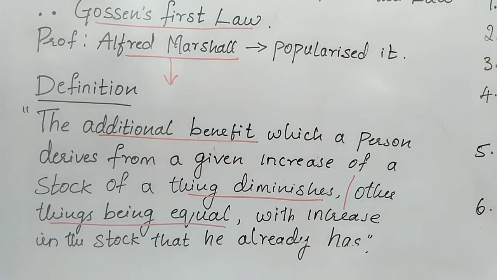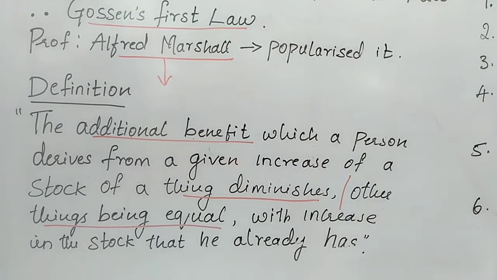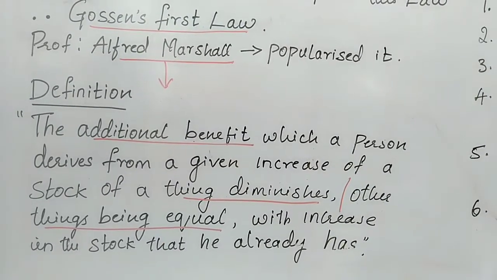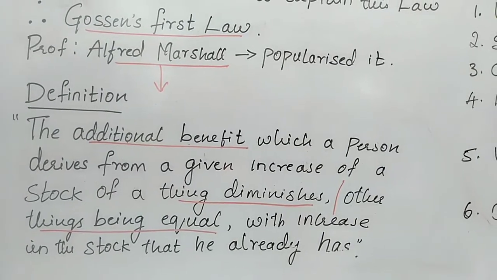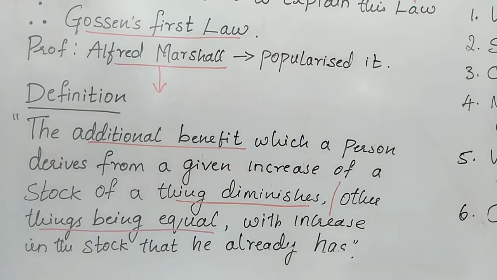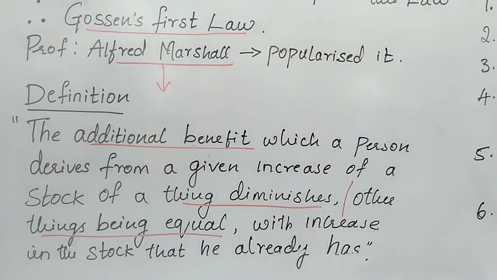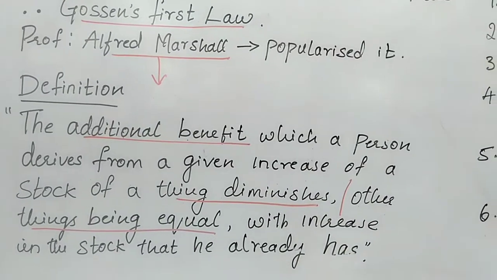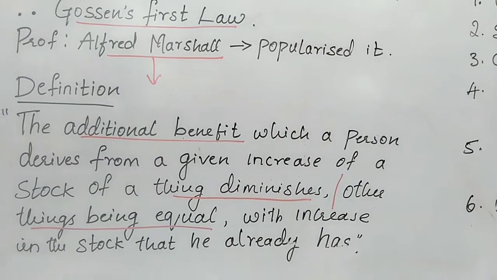When I give you the second chocolate and you eat that, you will feel a reduction in the taste. When I give you a third chocolate, it will give you still lesser taste, but the chocolate taste remains constant, it remains the same. But when you consume more and more of it, our satisfaction will go on reducing. That is the definition of this law.